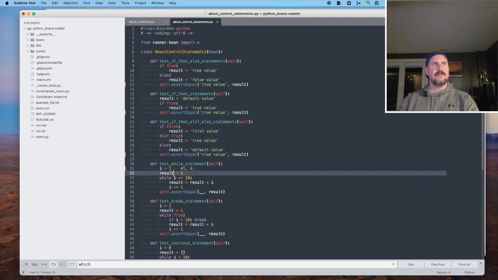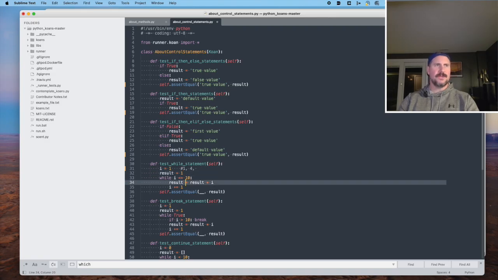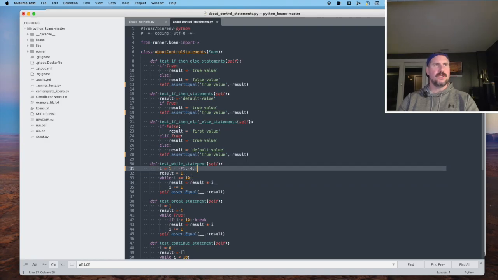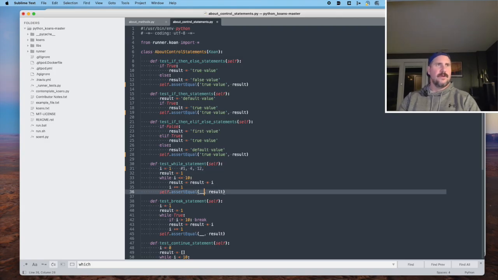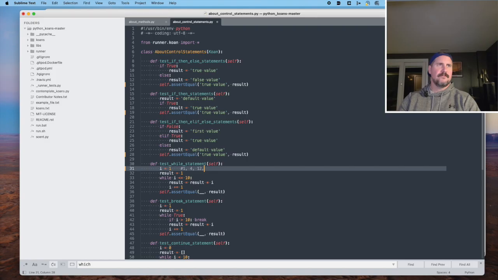i is now 3. The result is 4. All right, and now the result equals 4 times 3, which is 12. Okay, and now we are greater than 10. So I'm going to assume, once we're greater than 10, so we get to 12.